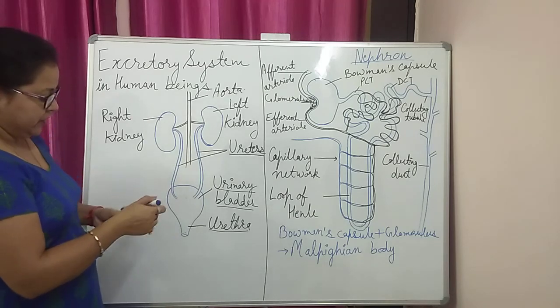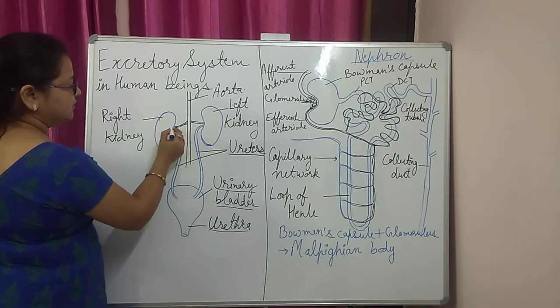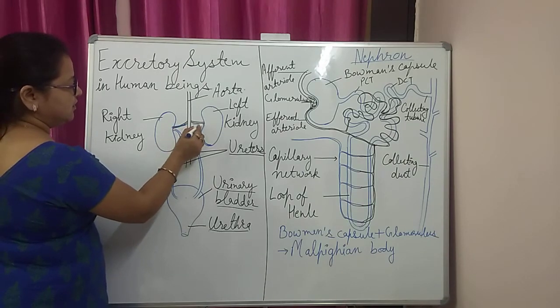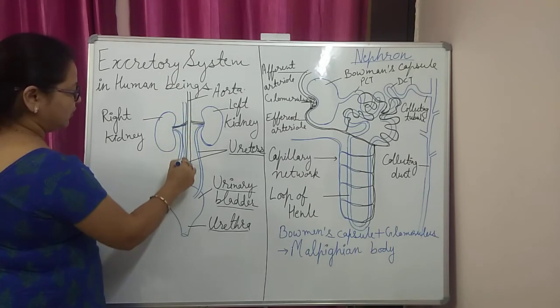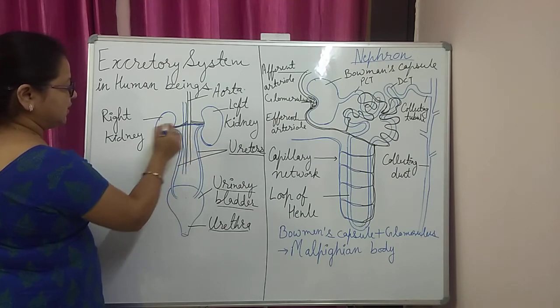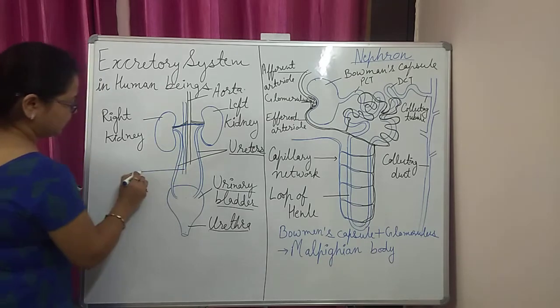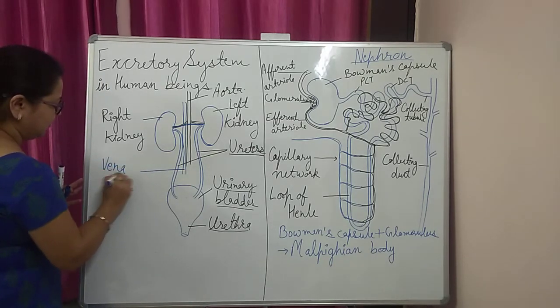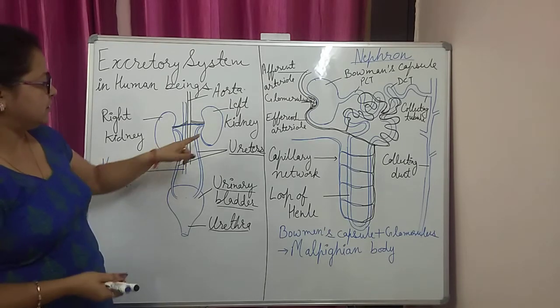The blood is then collected again and comes outside of the kidney as the renal vein. I can draw it here, the renal vein comes outside. I can draw this renal vein or vena cava. It will collect the deoxygenated blood from the kidney. If I draw this in blue, this is the vena cava.